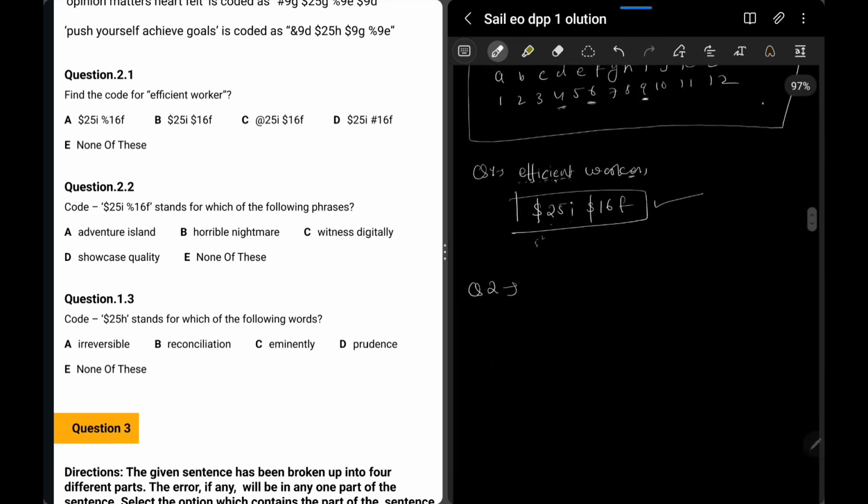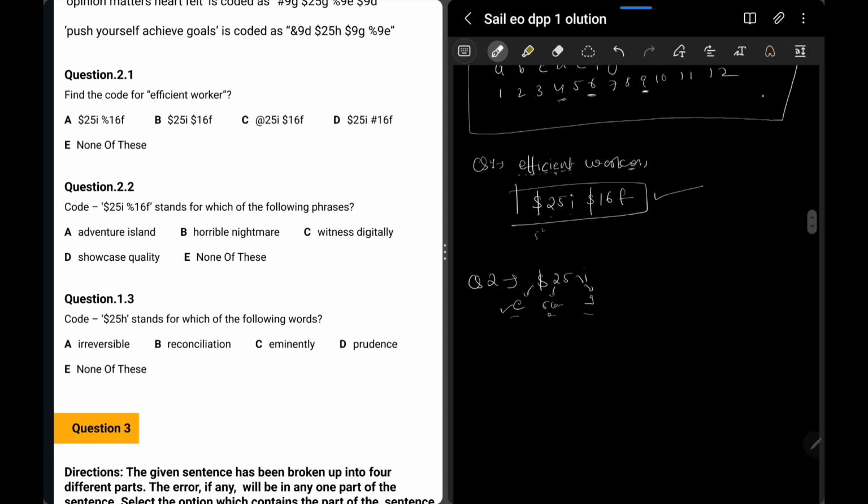Now here's an easy one again, because we already solved for this. We know this is E. 25 is 5 consonants, and then I is nothing but 9, the number of alphabets, right? So now you can check anything from this. The first word should have E as the last vowel. So all the 4 A, B, C, D have E as the last vowel. This suffices. Second, it should have 5 consonants.